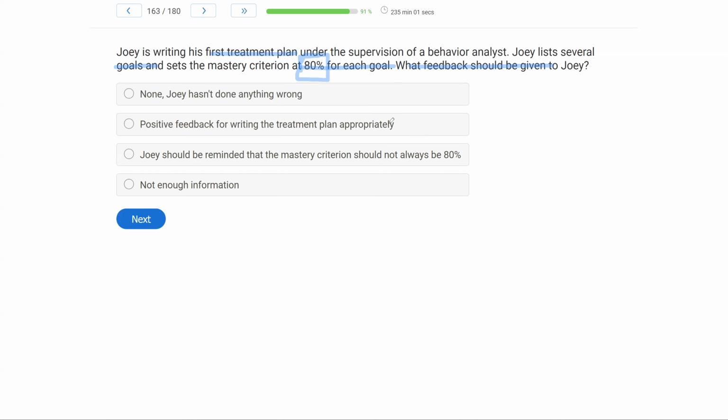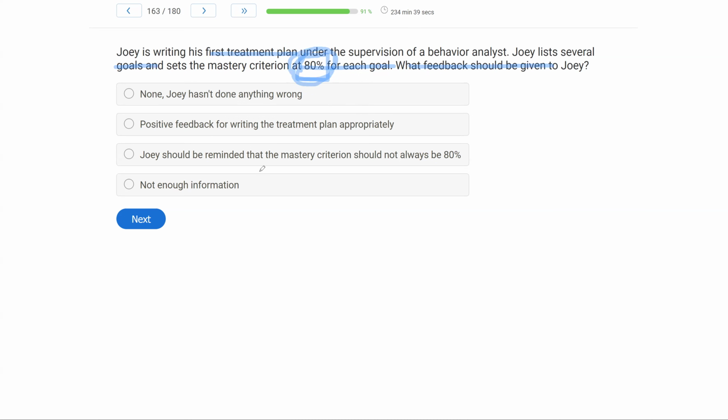What if we have a safety skills goal that if the client can't do, let's say look both ways before crossing the street, could be dangerous. 80% is not going to cut it. We need that to happen every time. B, positive feedback for writing the treatment plan appropriately. Well, we're not there yet, right? We have to fix this issue of standardizing mastery.